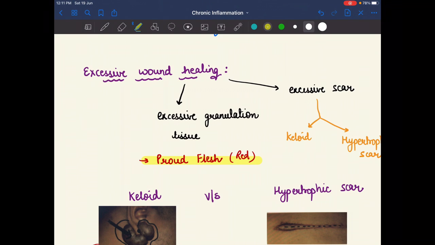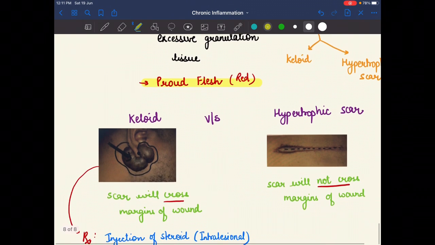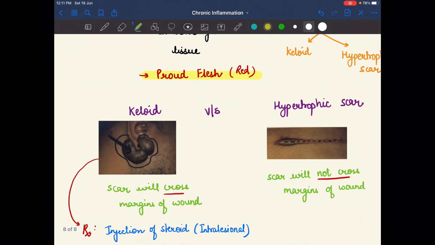The second one is excessive scar formation. If excessive scar forming is there, there are two types: keloid and hypertrophic scars. Let's differentiate between keloid and hypertrophic scar. As we see in this picture, there is keloid formation, and the scar crosses the margins of the wound. As we see, it is in front of the pinna, and behind the pinna also the keloid arises.